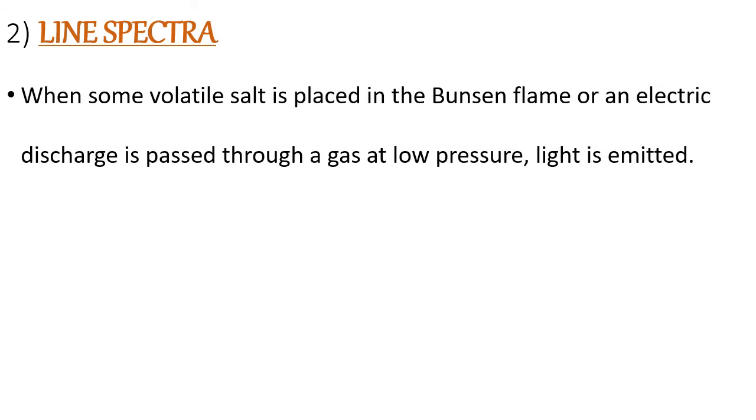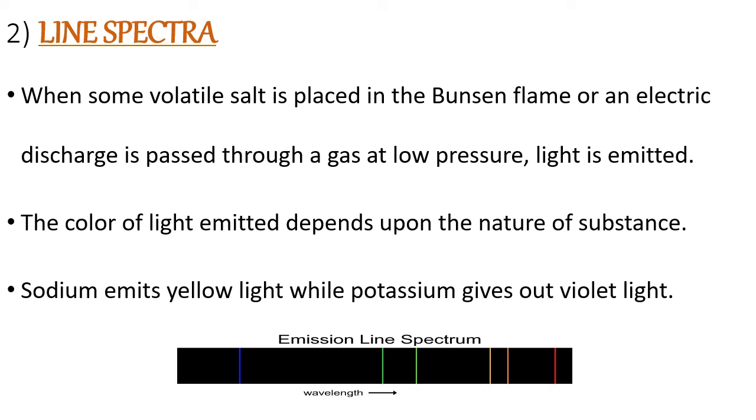Now, line spectra. Here in the line spectra, only particular lines are seen depending upon the electron, in what energy level it is there, and how much energy it has absorbed. So only that amount of energy will come out in the form of radiation. That is called line spectra. You can see the diagram. See, this is a part of the emission spectrum. Therefore, it is called emission line spectrum. These lines correspond to particular wavelengths taken by the electron to go and come back. Extra knowledge we study afterwards.